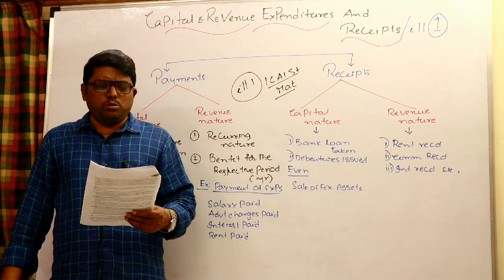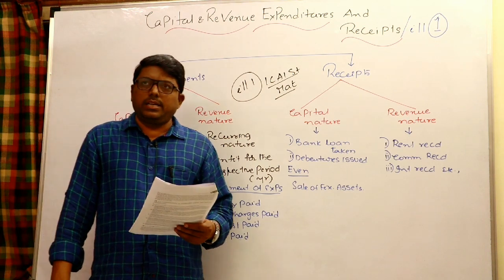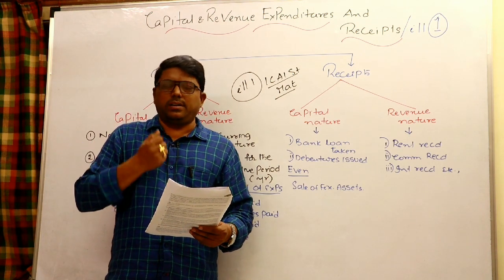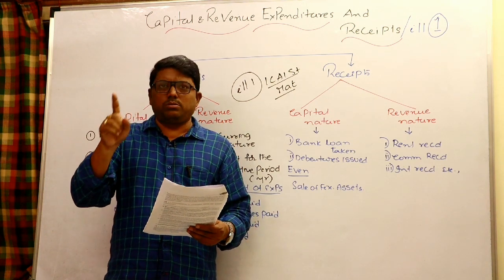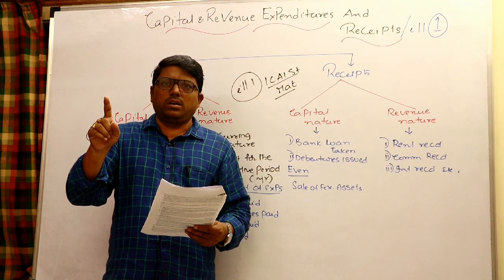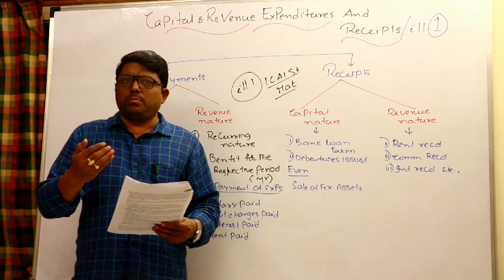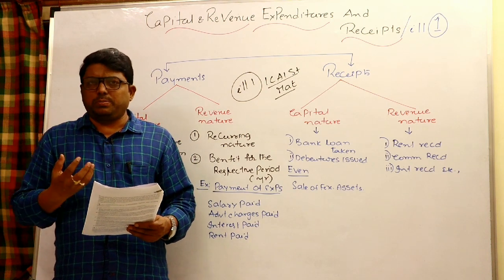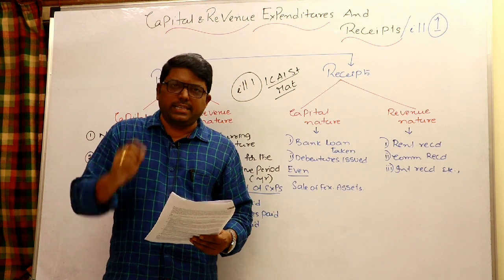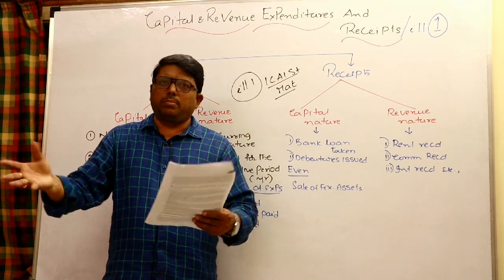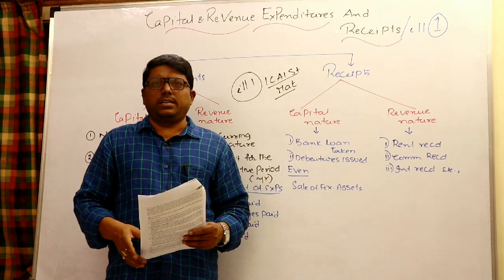3rd, legal fee incurred to acquire property is a capital expenditure. Say, for example, while purchasing a land, some legal disputes are there, and I have to clear the legal disputes. Then only I can purchase that. So while purchasing, if legal problems are there and I spend certain money to clear the legal charges while acquiring the property, that is a capital expenditure. Say, for example, I bought the land already, it is my own. After some years, some expenditure is incurred.